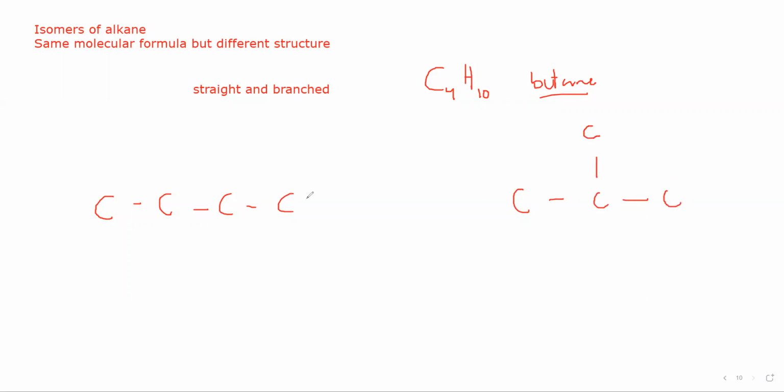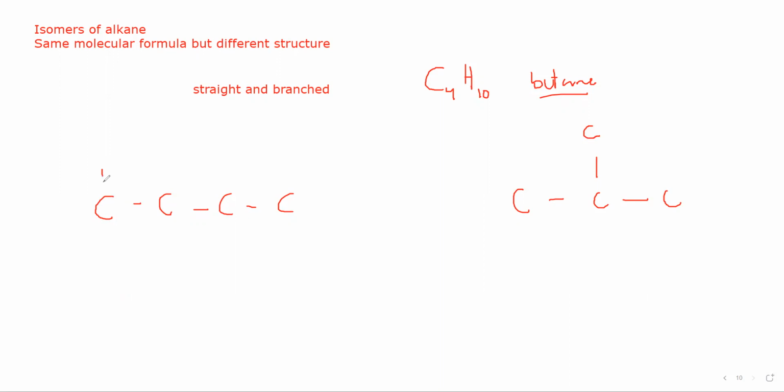So if I want to draw isomers of C4H10, butane: if the question is to draw the two isomers of butane, isomers should have the same molecular formula but different structures. First make a straight chain, 1, 2, 3, 4. Then make a branch: 1, 2, 3, and then I make a branch, up or down, it does not make a difference.